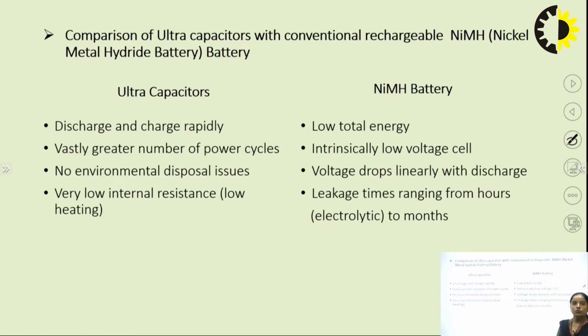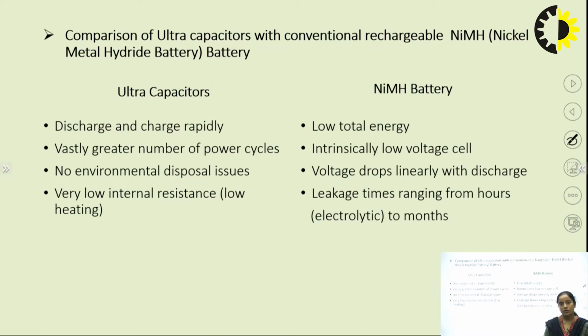If we see the properties of the nickel metal hydride battery, the total energy is low. Intrinsically, it is a low voltage cell, and voltage drops linearly with the discharge. It also has an environmental problem. When we dispose of the battery, it causes environmental harm. Some battery materials release harmful gases while in use also.